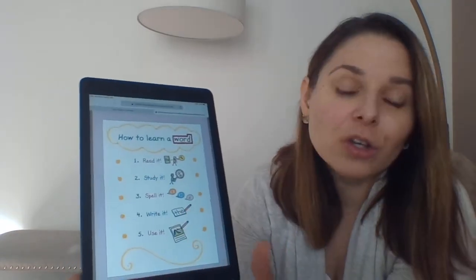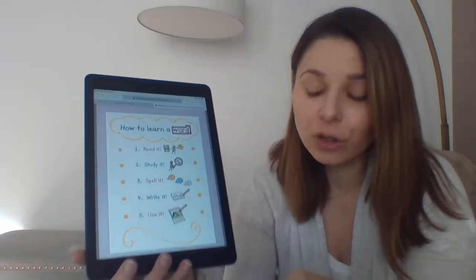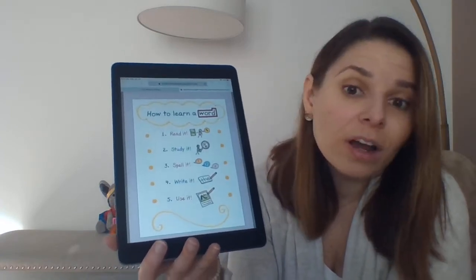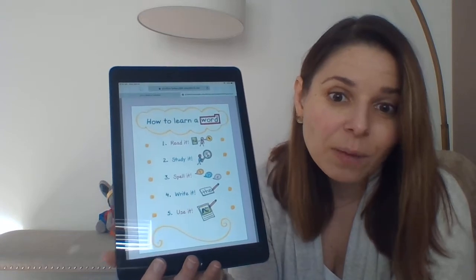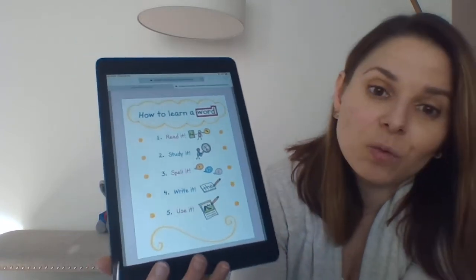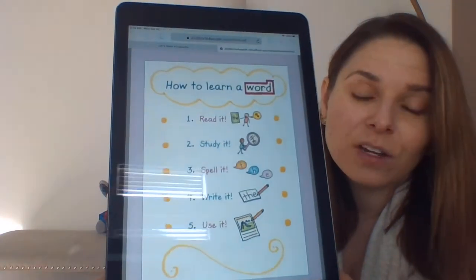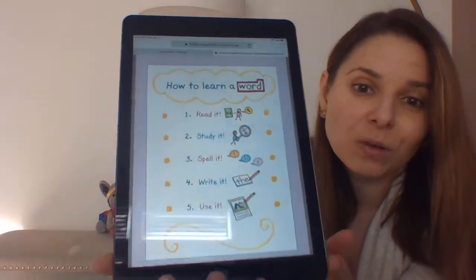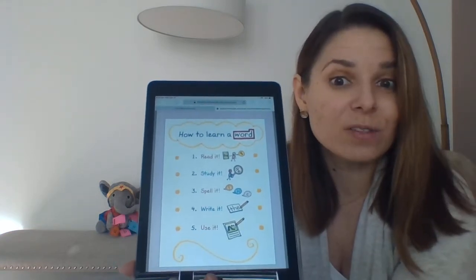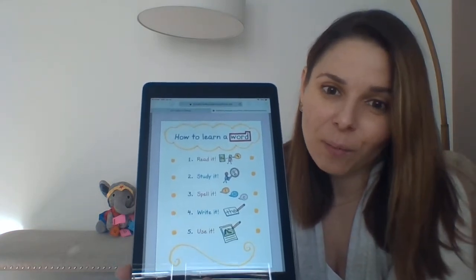You can write the word, you can skywrite it in the air, you can write it on your leg, you can write it on a carpet or a floor. If you want to write it on a piece of paper or do some rainbow writing with it, feel free to do that. And then the last one is to use it. So think of a way you can use the word play. I hope I get to play outside today. See if you can come up with your own.